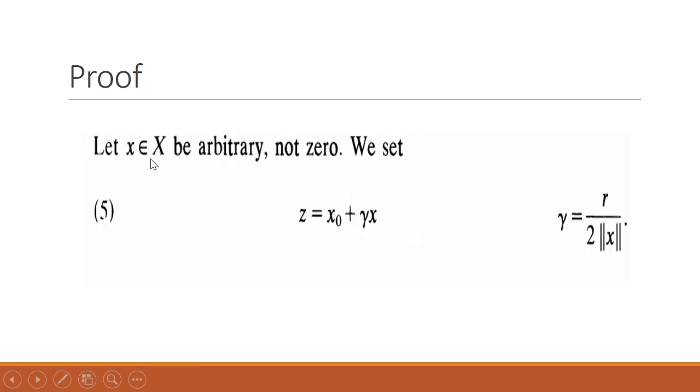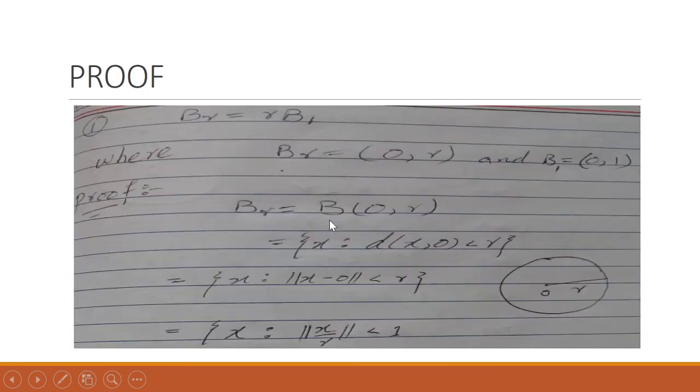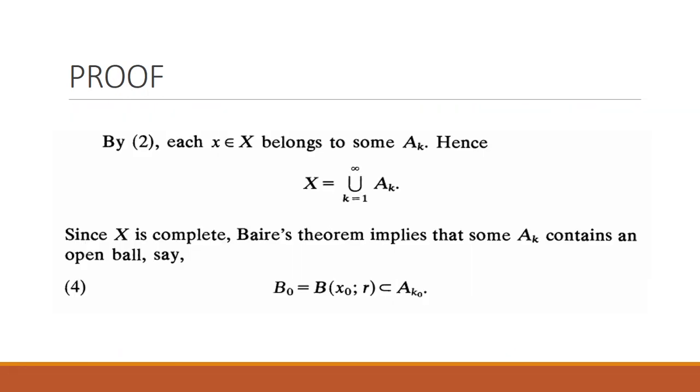Now let x belong to X, we choose an arbitrary element of X, not 0. So we set z equal to x_0 plus gamma x. Now we can write according to the consequences of the open ball, when this is the center of the open ball, because we choose an open ball from this A_k0, center at this x_0 with radius r.